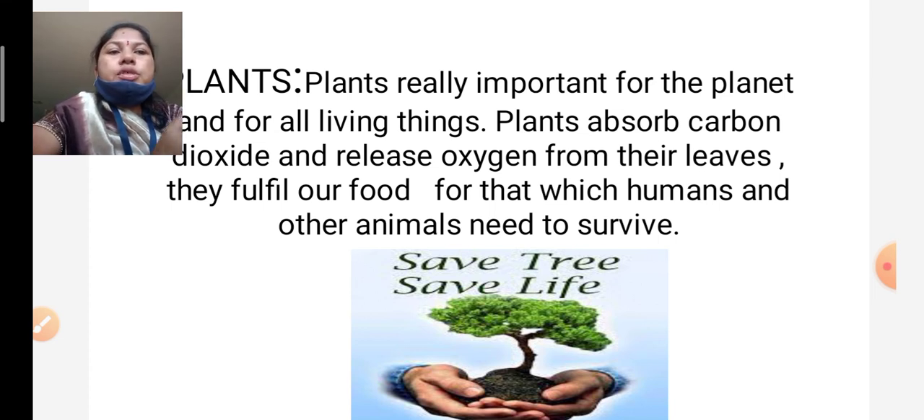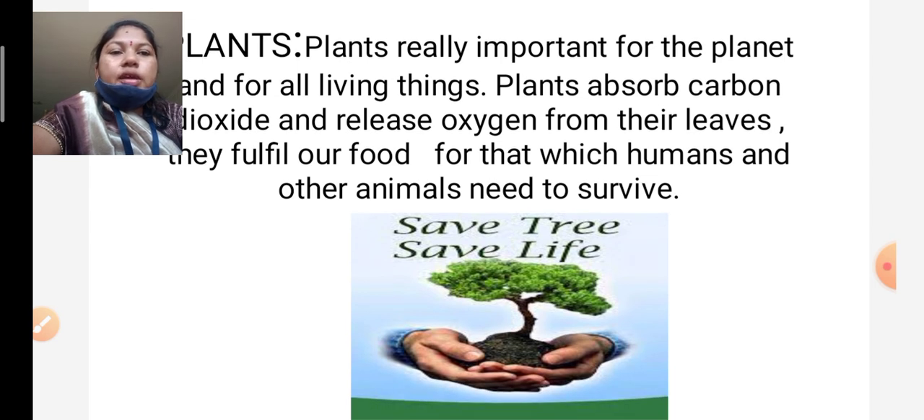Plants play a very important role in our environment. So now I request, please save the trees for your safe life. Everyone, please save the trees for ourselves and for the next generation. If there are no plants, there is no life. Plants are the main source for all living organisms.